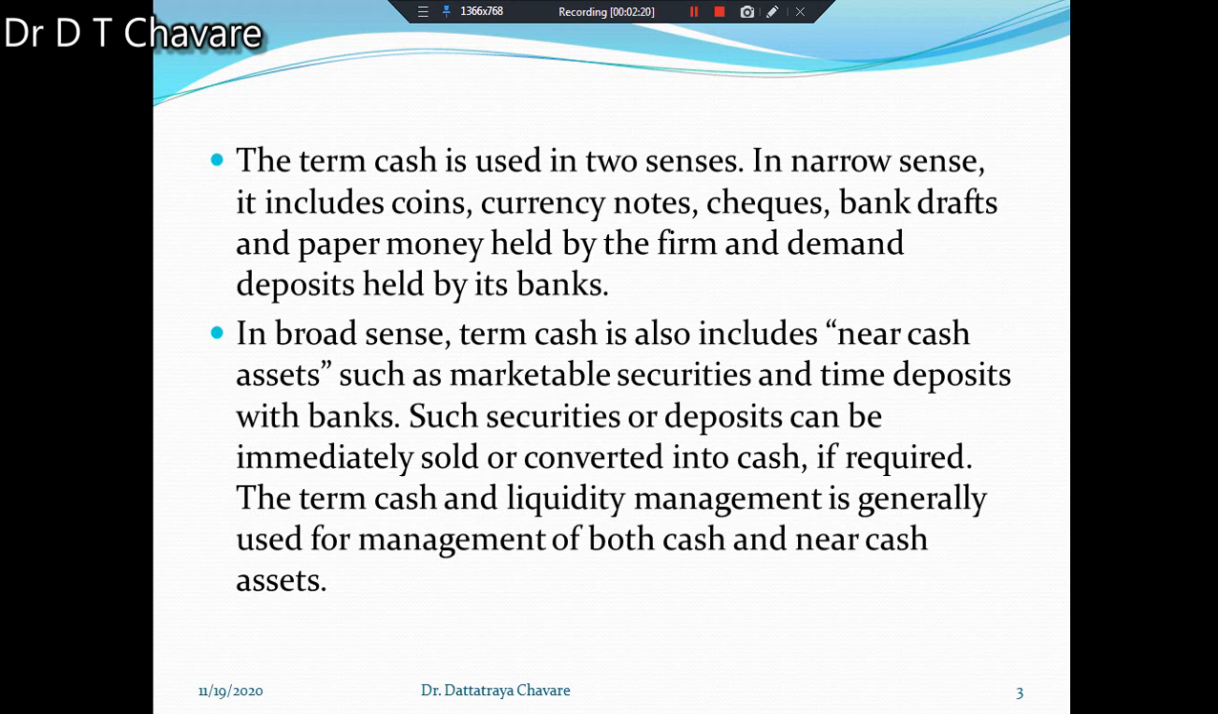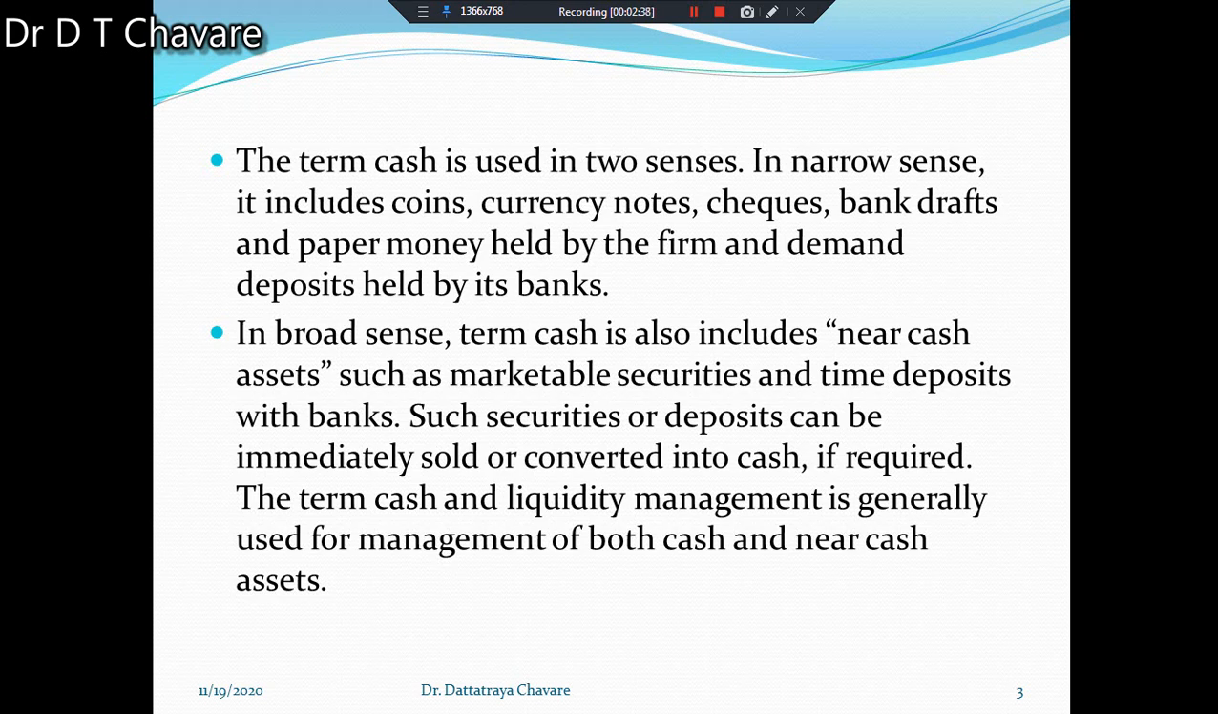A sound cash management scheme has to be evolved and maintained. The liquidity and cost of funds are two major considerations of the cash management system.